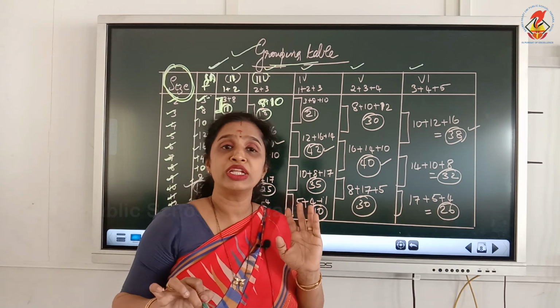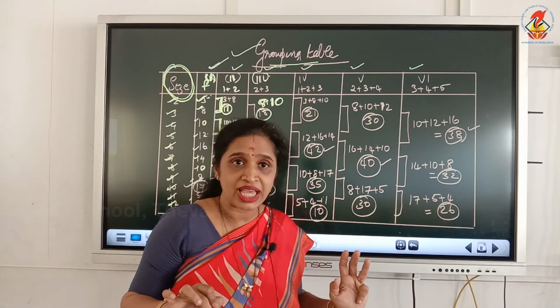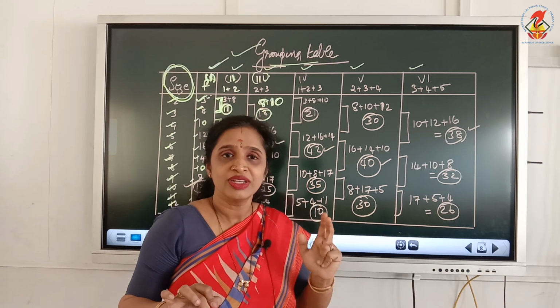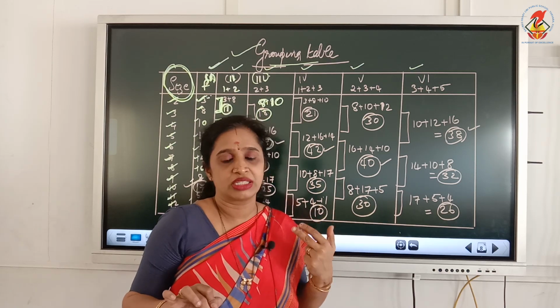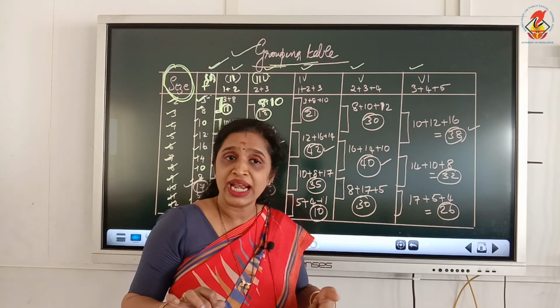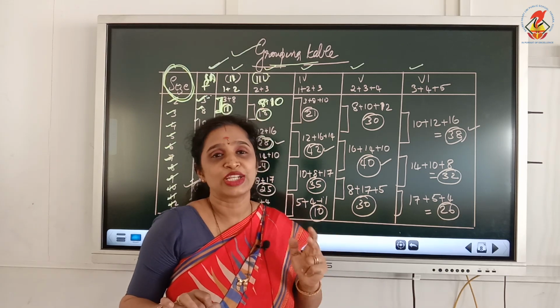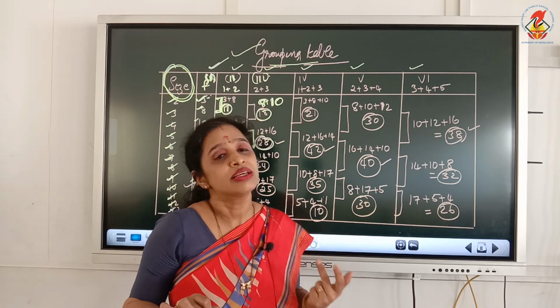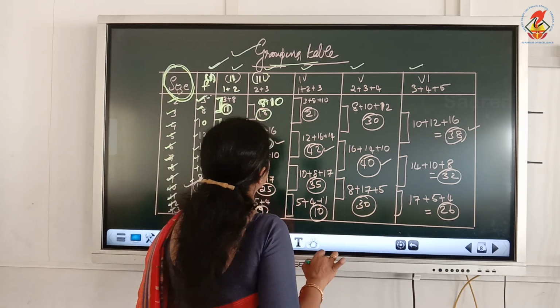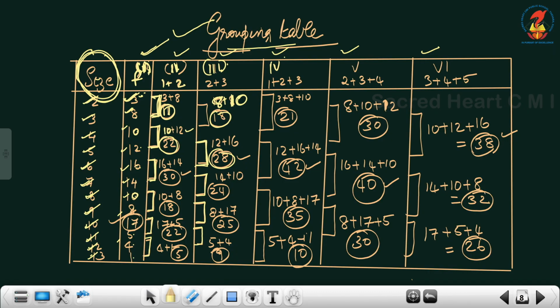So column number 1 is frequency, nothing to do with that. Column number 2 is 1 plus 2, then the next two pairs. Then column number 3 is leave the first frequency and take the next pair, two numbers each, and then add. Towards the end, one will be left out, leave it. Then comes the next one, that is column number 4.